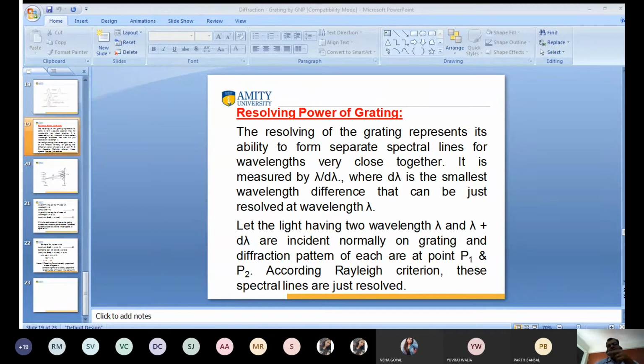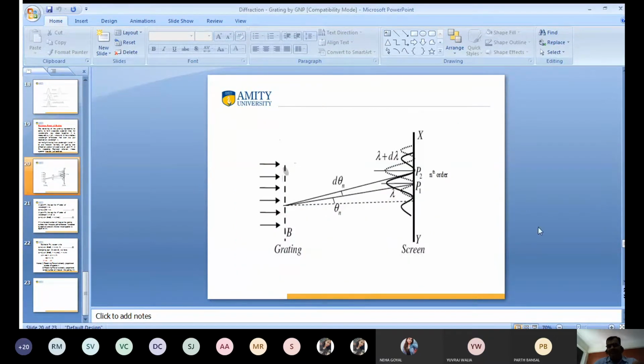Again, we have passed a light wave having two very close wavelengths, lambda and lambda plus d lambda, with a very small difference, incident normally on the grating, and after diffraction we get the pattern at points P1 and P2. They follow the condition of the Rayleigh criteria, and this spectral line is just resolved. So I want to show by figure how this spectral line is resolved. So this is the figure.